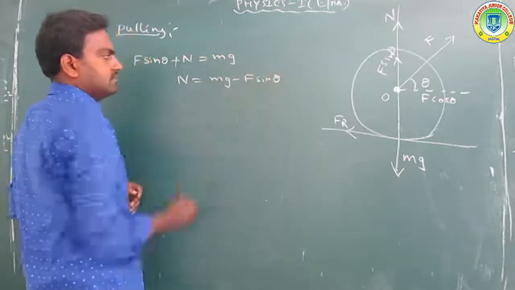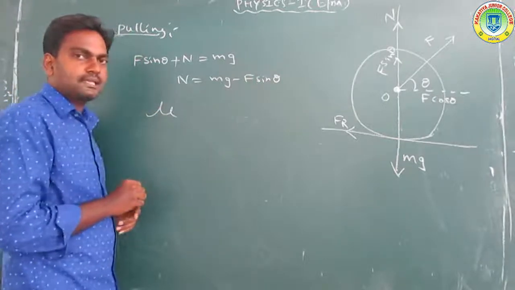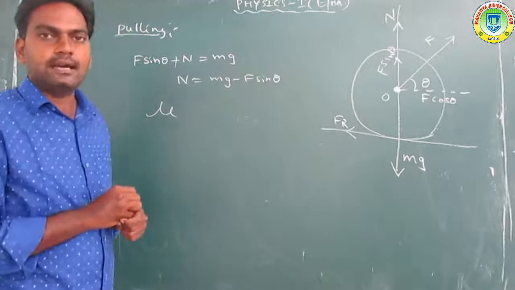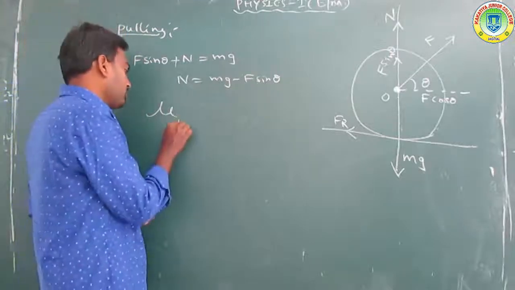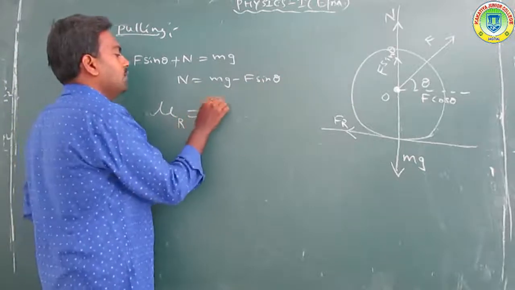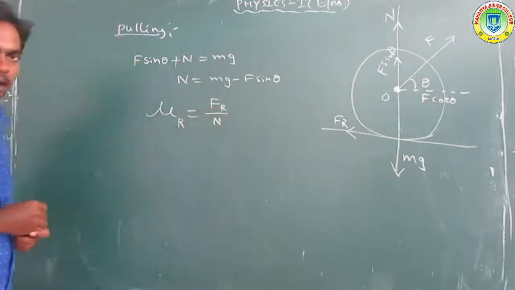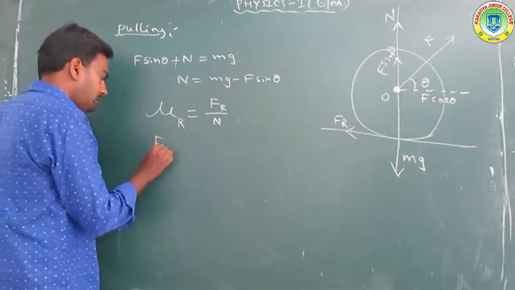Here mu is called the coefficient of friction; for rolling friction, the coefficient of rolling friction mu r is equal to Fr by N.